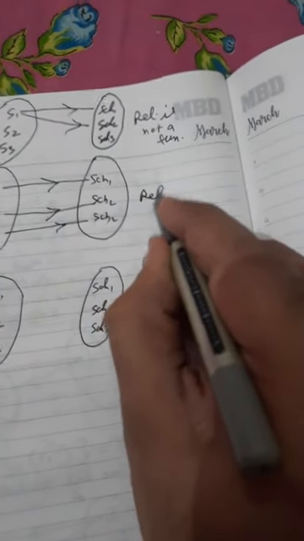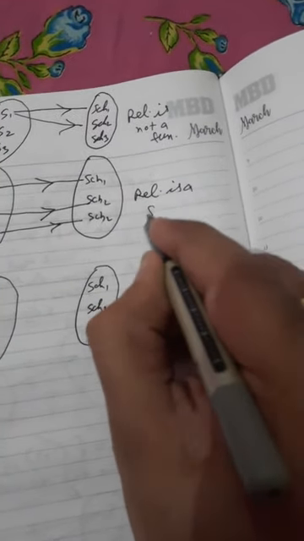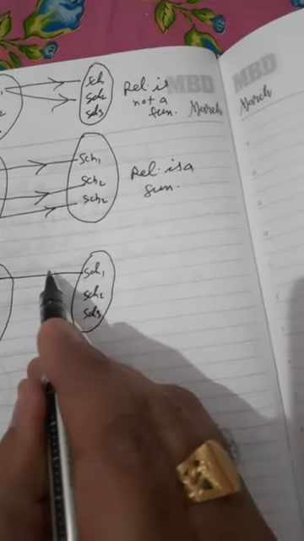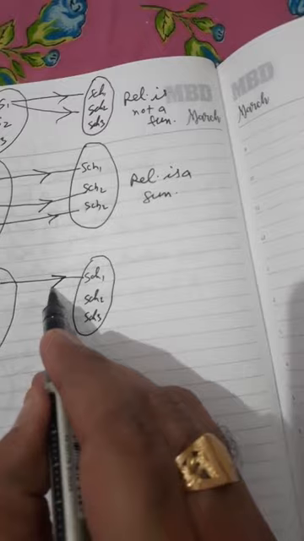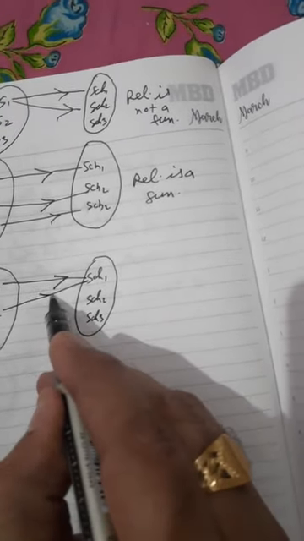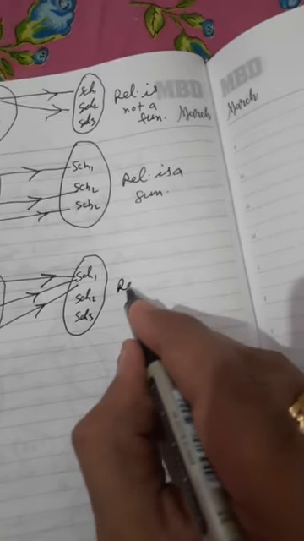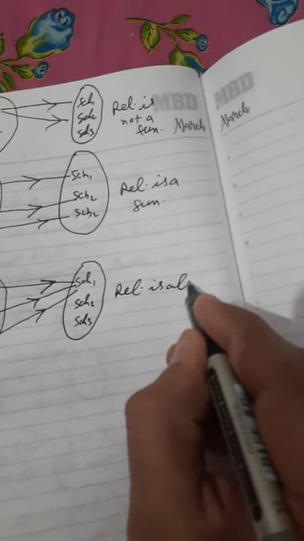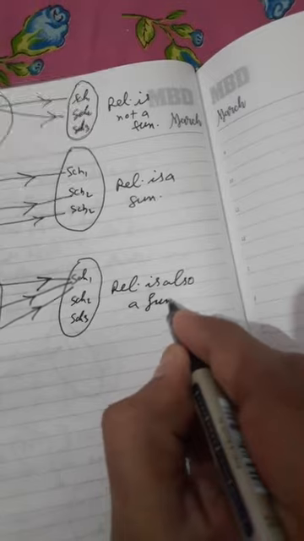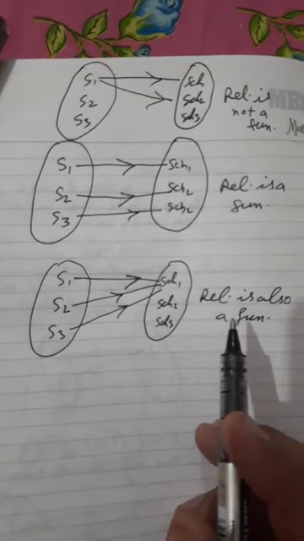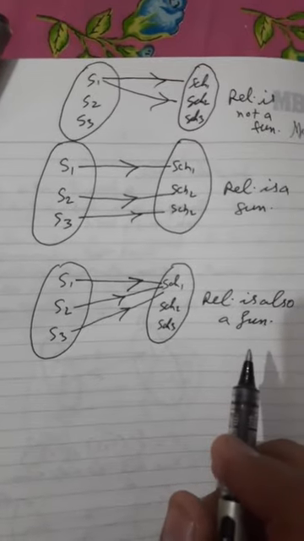So this type of relation is a function. Third, first student can go in one school, second student can go in the same school, third student can go in the same school. So this type of relation is also a function. So now I have given you 3 examples by which you never forget which relations are a function.